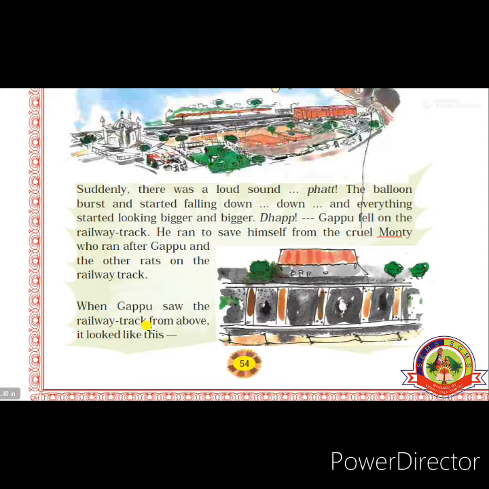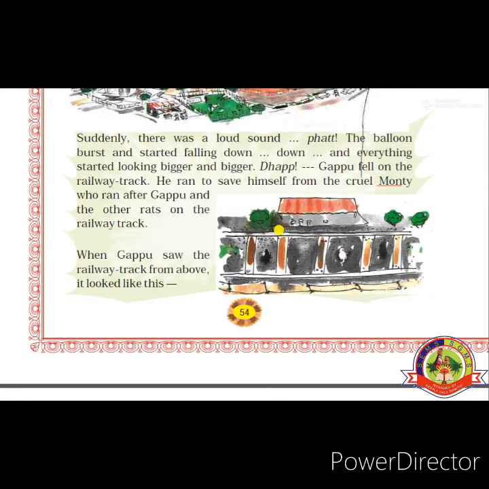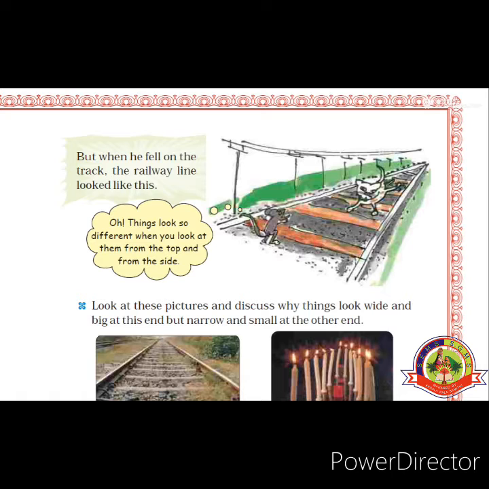When Gappu saw the railway track from above, it looked like this. That means when Gappu was flying in the air on the string of the balloon, he saw the railway track this way. See the crossed wooden planks we can see from the upper side. But when he fell on the track, the railway line looked like this. See, this is the scenery which we saw when Gappu fell down on the railway track. There is the cat which came to chase Gappu. Oh, things look so different when you look at them from the top and from the side.